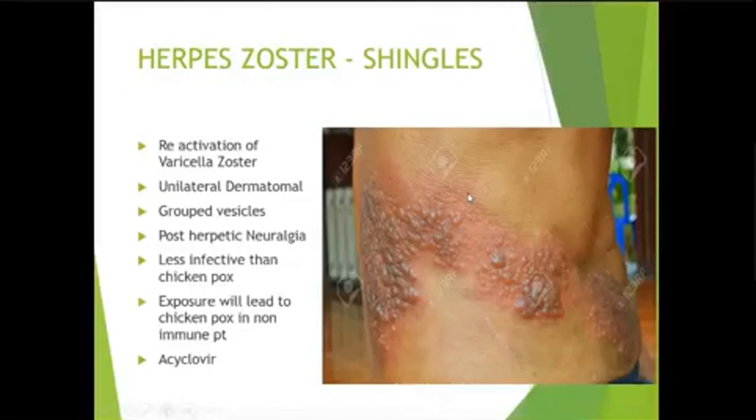Herpes zoster is caused by reactivation of varicella zoster virus, which remains dormant in the dorsal root ganglion. It is usually unilateral. There are grouped vesicles over an erythematous base in a dermatomal pattern. It may cause post-herpetic neuralgia, which may be very severe. If any non-immune person is exposed to the vesicular fluid, he will develop chickenpox, and treatment is acyclovir.